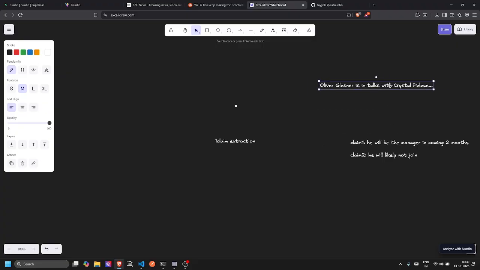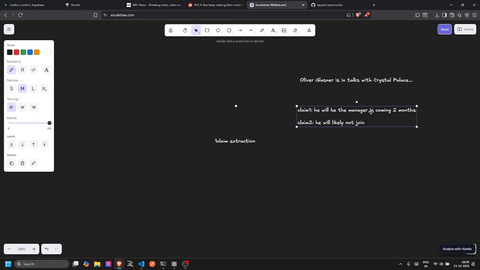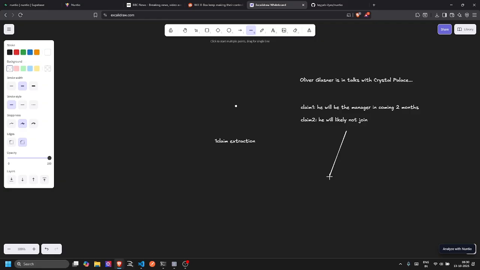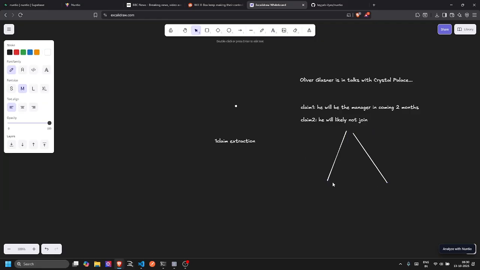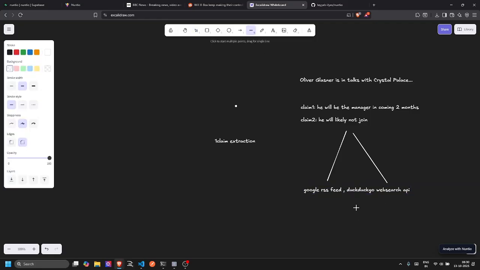Imagine this is a big news article, and within it our Llama found these two claims. Now these two claims will be run through our pipeline, which is the Google RSS feed and the DuckDuckGo web search API, to crawl and find the evidence vector.